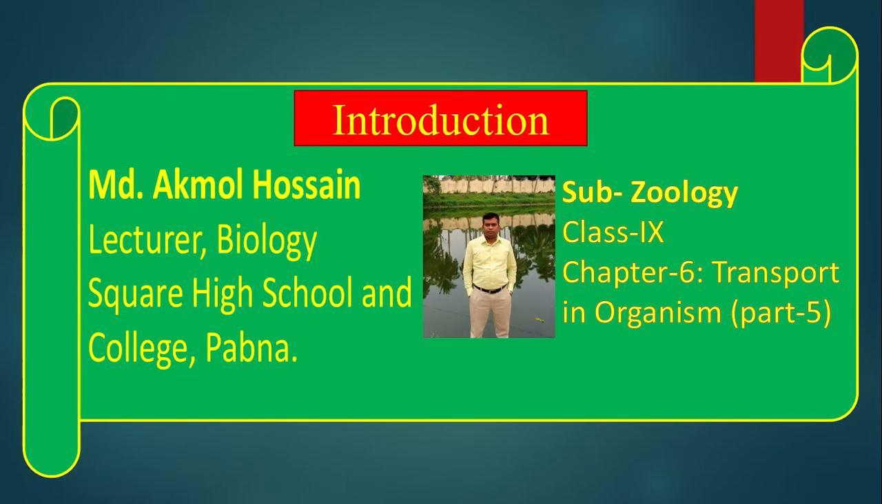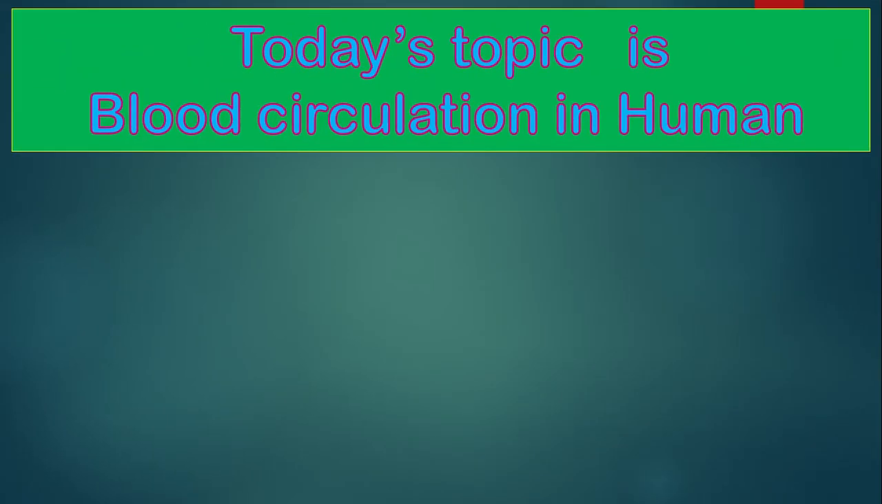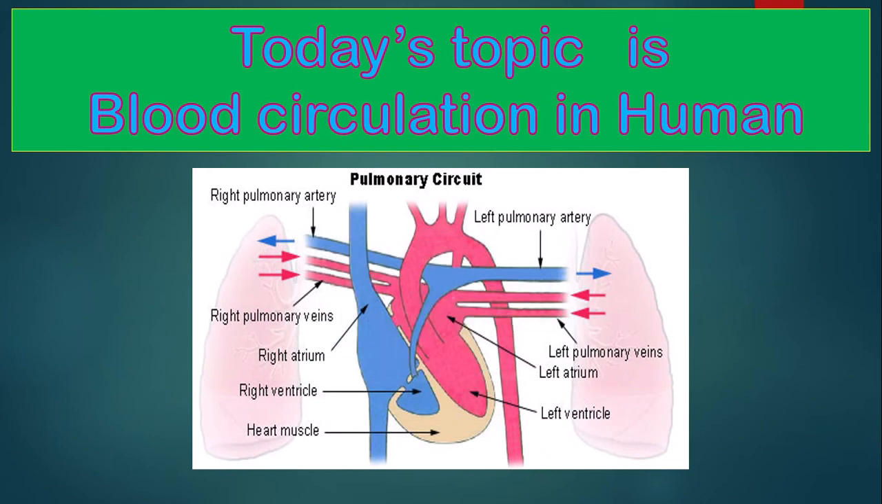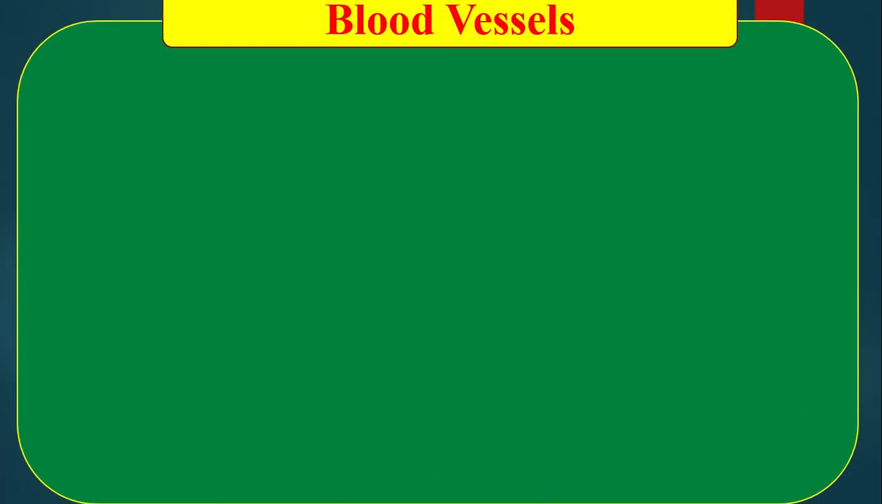Now I am going to take a zoology class of standard 9, chapter 6. Today's topic is blood circulation in human. Blood vessels. Last class we discussed blood vessels, especially artery and vein. Today we have to know about the last blood vessel, whose name is capillary.